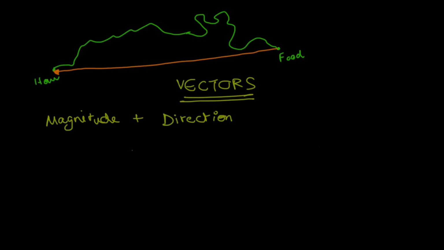But when we talk about vectors, we have to specify a direction. Now let's say I move 5 kilometers to the east. Alright, so my house is over here, and I move 5 kilometers to the east, and I come over here. So let's say this is my dentist's. Ooh, I hate the dentist. Alright, so I move 5 kilometers to the east. Now this is what a vector can be, because I'm specifying the direction where I am moving. So we can define that as a vector. Let me just erase that out. Now let's name some vectors and scalars.